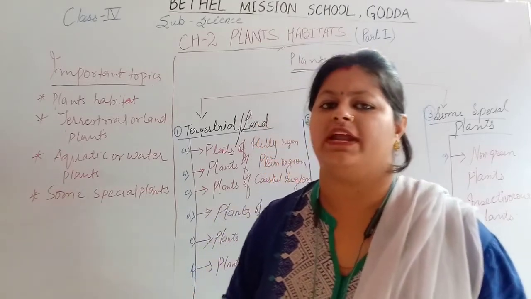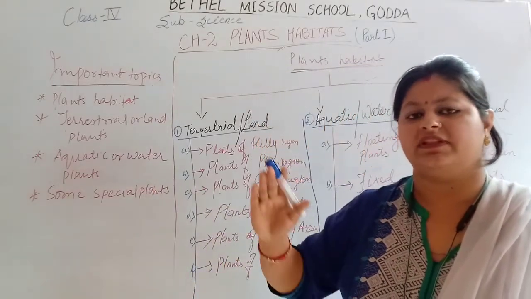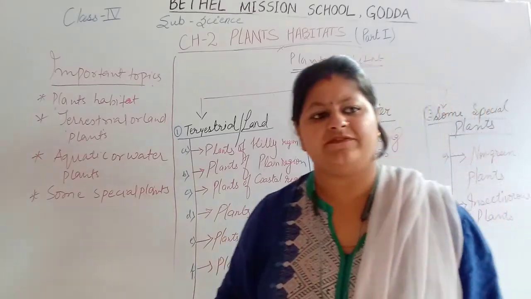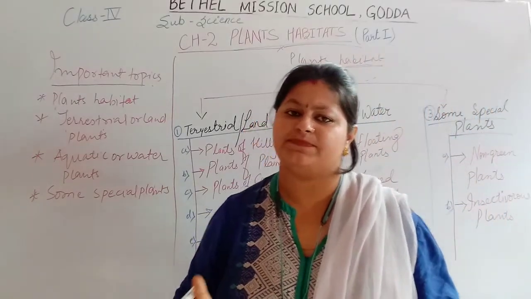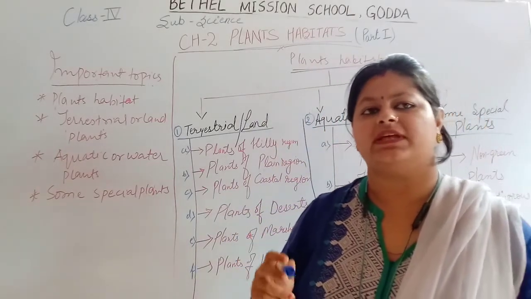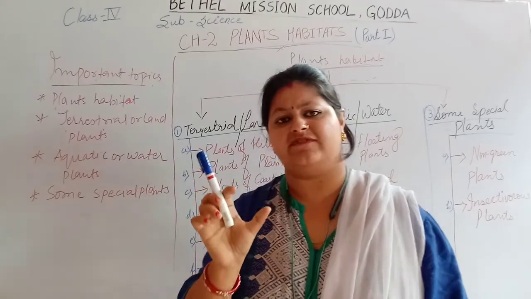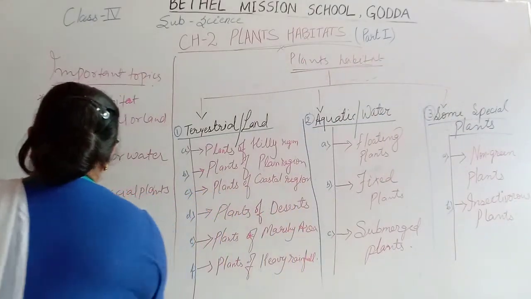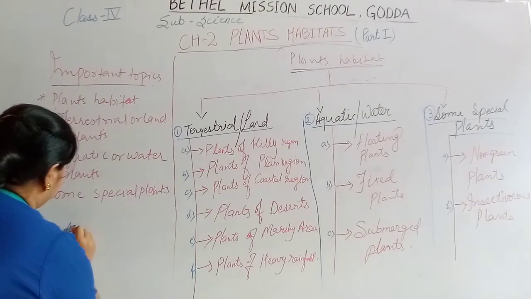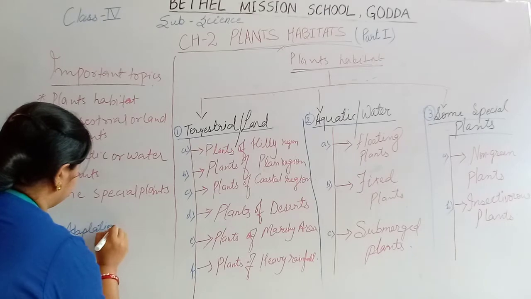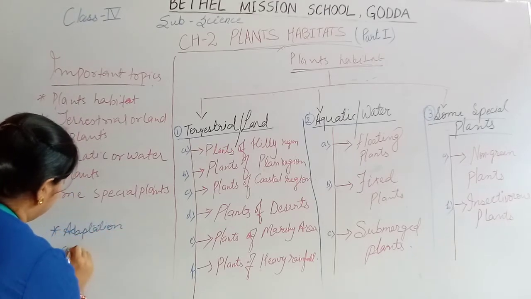When plants or animals start adjusting with their surroundings, they develop some special features to cope with the surroundings, and those features are termed as adaptation.